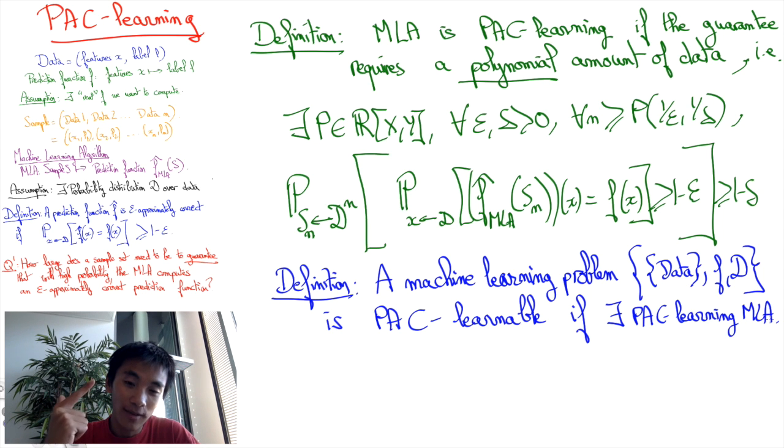Two, the underlying prediction function. Some underlying prediction function may be easier to compute through a machine learning algorithm than others. And three, PAC-learnability depends on the probability distribution that we consider. In particular, for instance, a probability distribution that is a Dirac that has all its weights on one option is always going to be PAC-learnable.